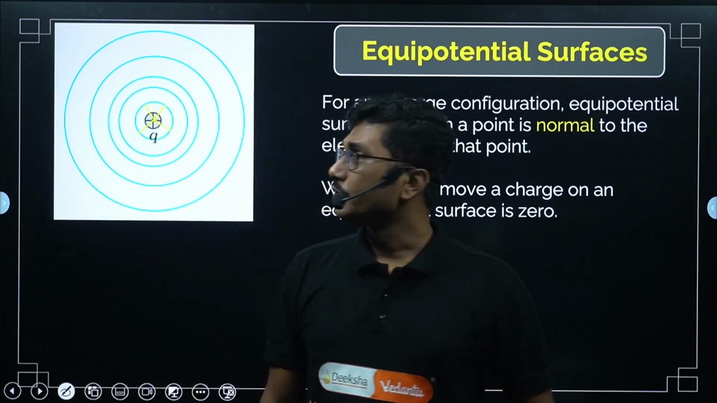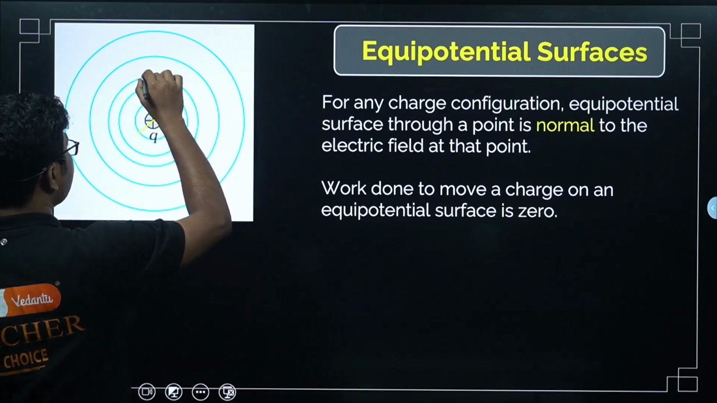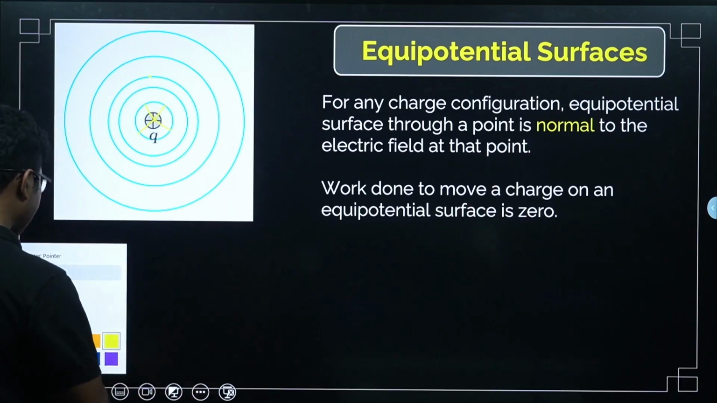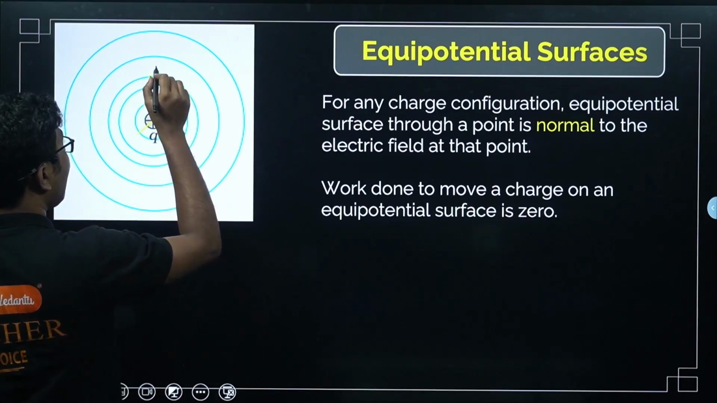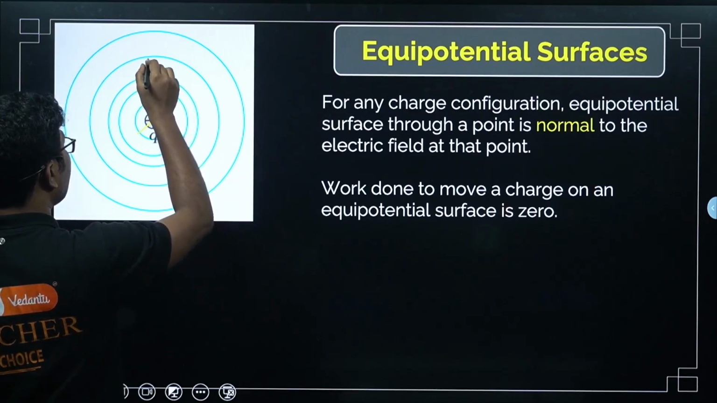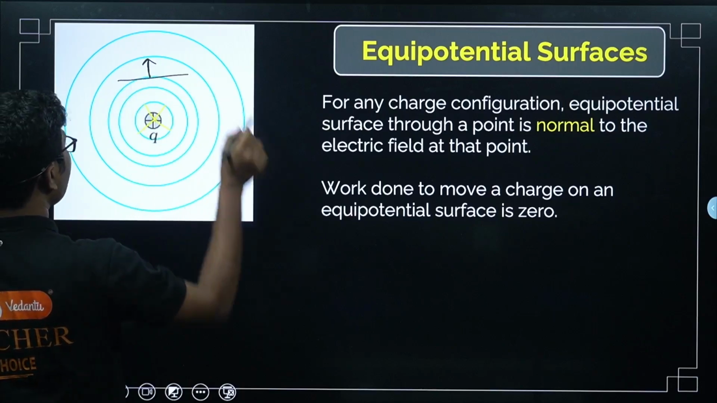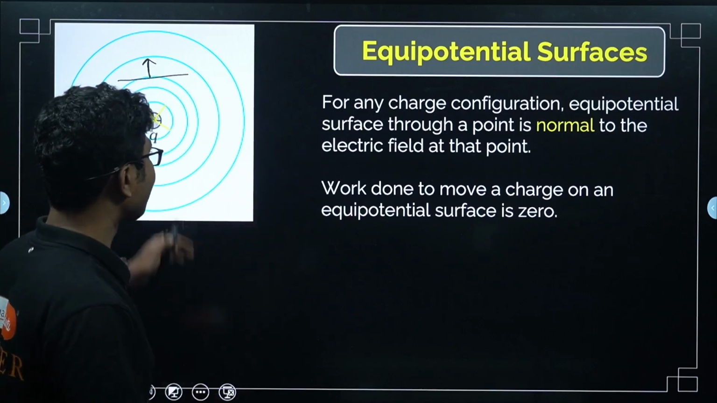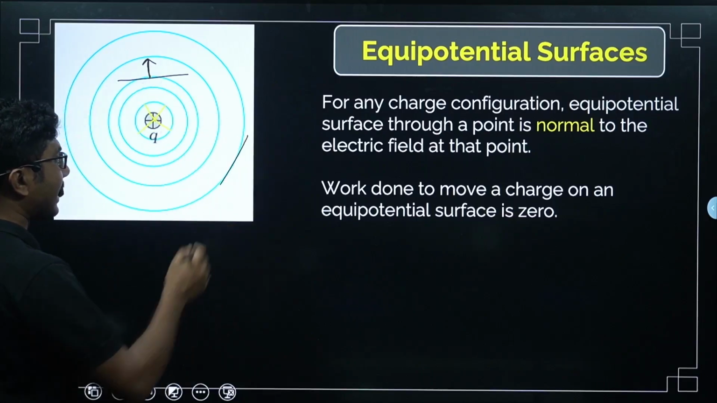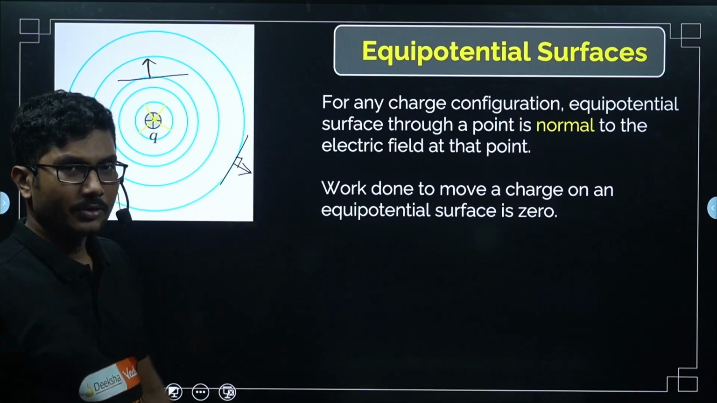For any charge configuration, the equipotential surface through a point is normal to the electric field at that point. So if you take any point on the equipotential surface, the electric field there is perpendicular to the surface. The electric field is in this direction, and the surface is tangent, right? So tangent means the field is normal to it. At that point the electric field is normal, and normal means 90 degrees, okay?